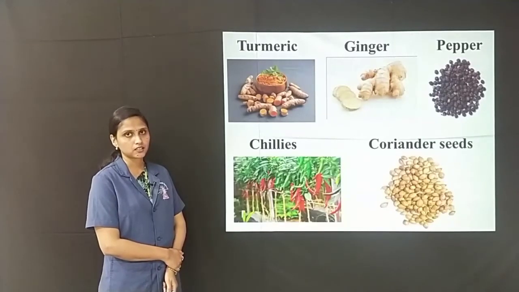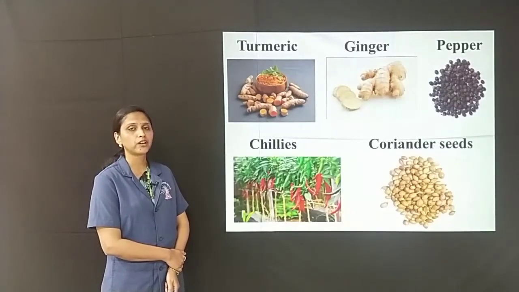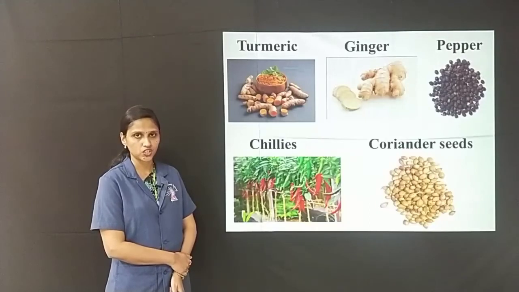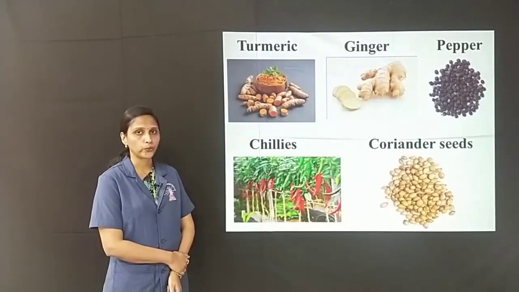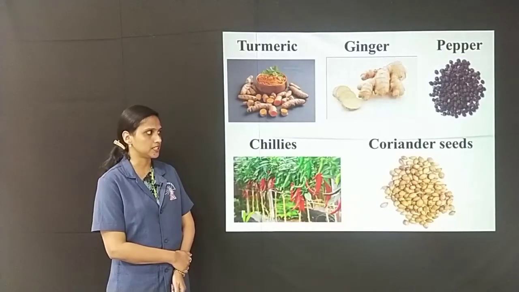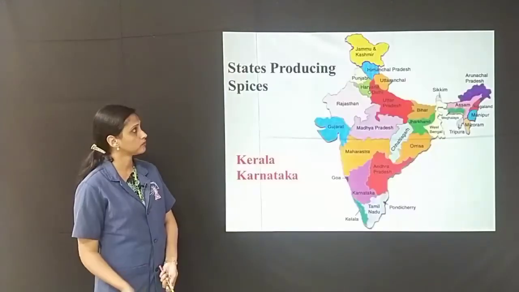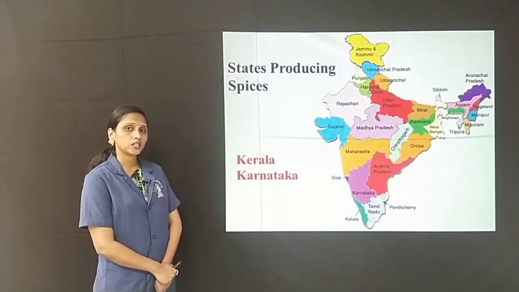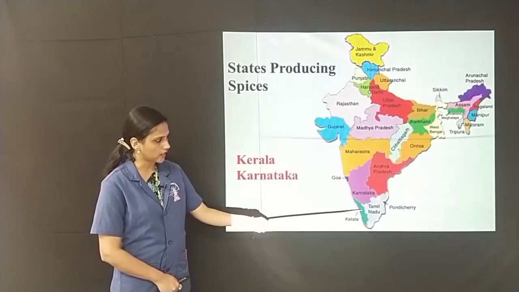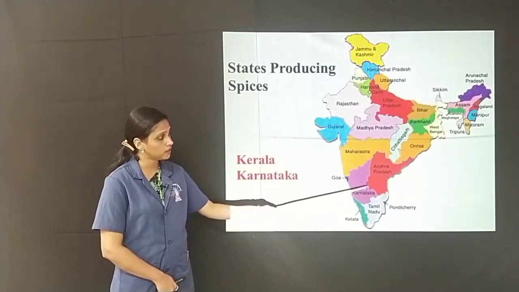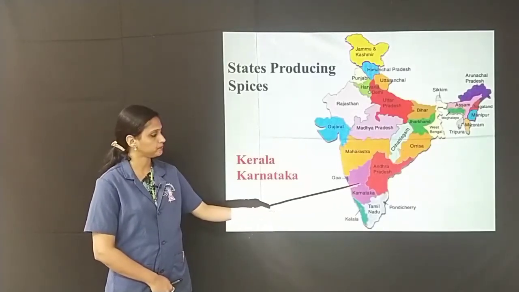These spices are obtained from different parts of the plants such as roots, flowers, fruits and seeds. States producing spices are Kerala and Karnataka.